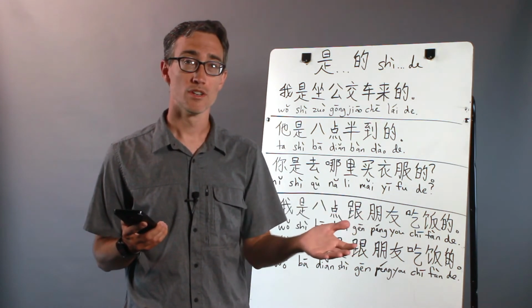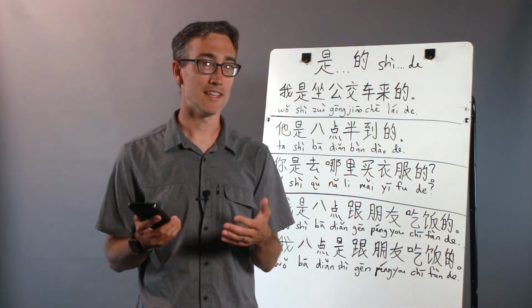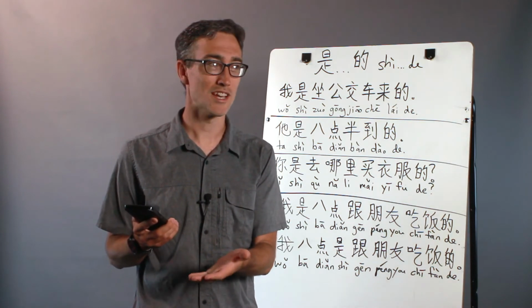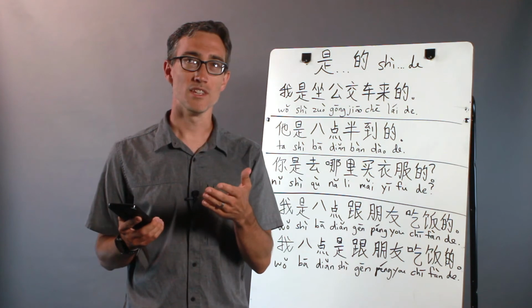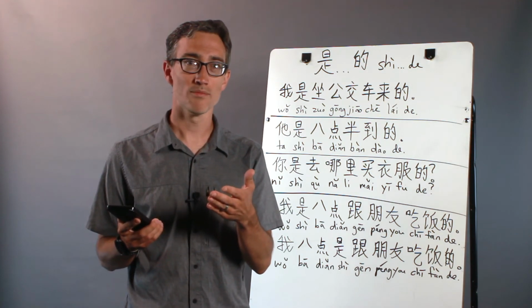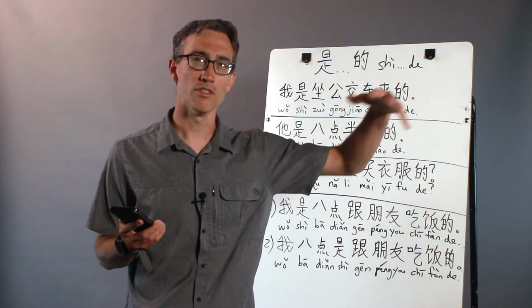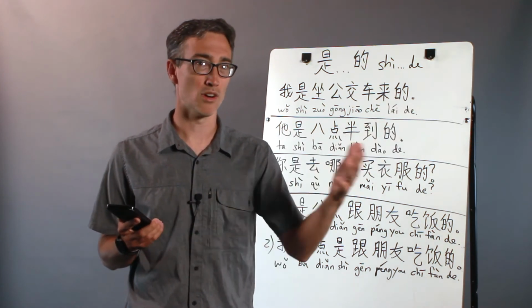When did you come? So I said, 你什么时候来? And he was confused. And I was confused about why he was confused. Why didn't he understand what I was saying? It's because I didn't use this structure. If I say 你什么时候来? it sounds like I'm talking about something that's going to happen right now or in the future. It doesn't have this, I'm asking a clarifying question about something that already happened.